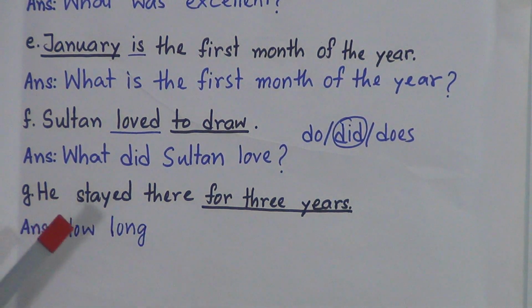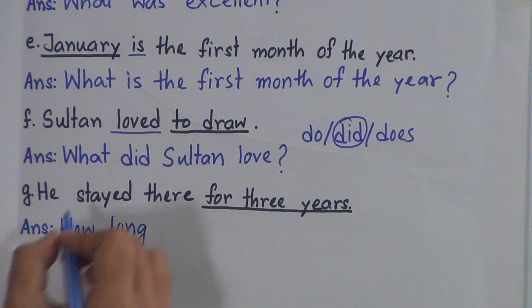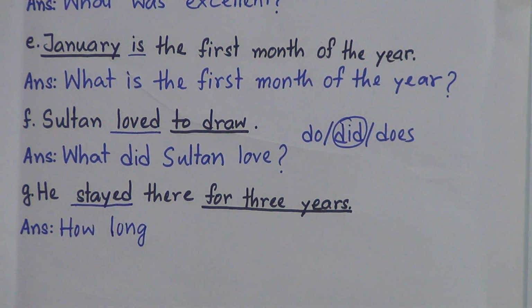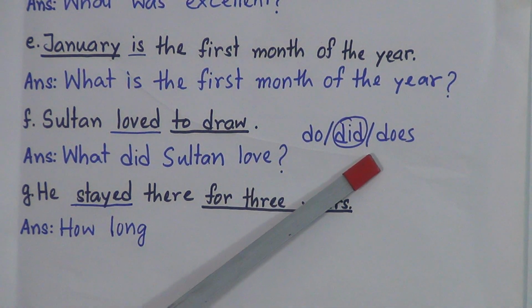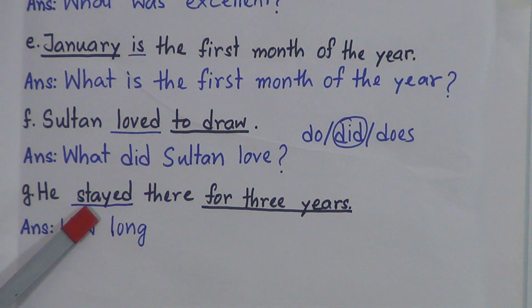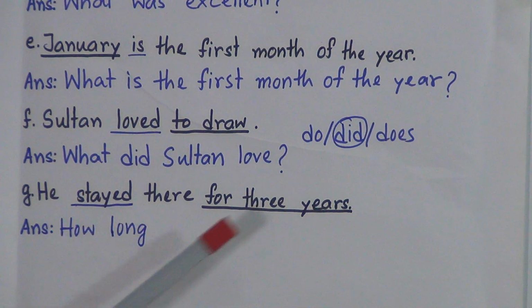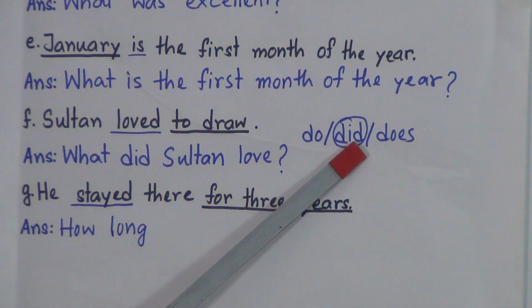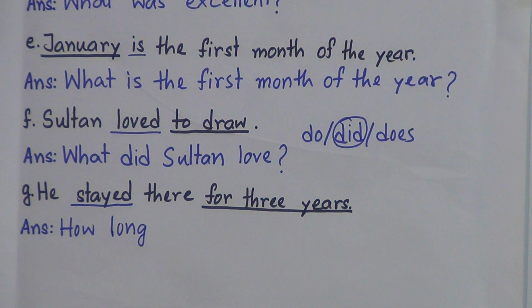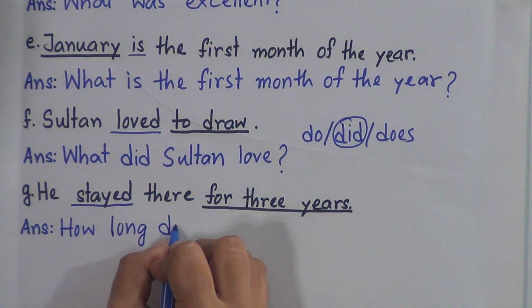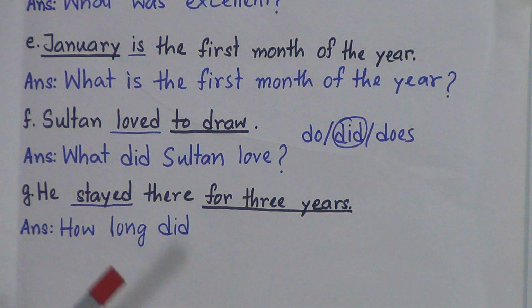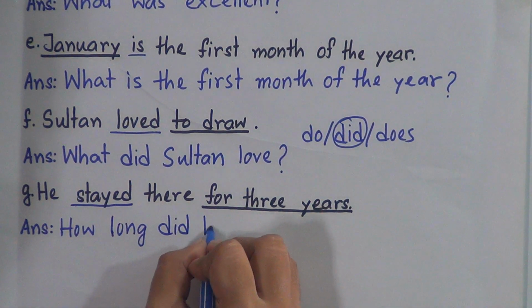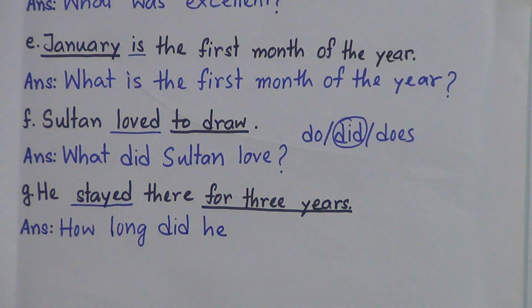Now look, he stayed there. Look at this verb again, the past form. So we will follow these rules. Stayed is the past form of the verb stay. And there's no auxiliary verb, so we will write here did. So how long did, and then there will be the subject. How long did, and what is our subject? He. How long did he, and what is the present form of the verb stayed? It will be stay. We all know it.